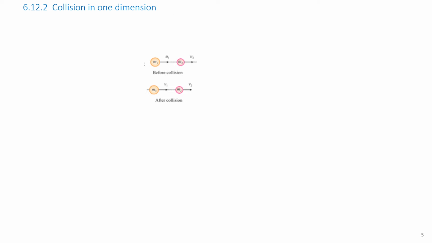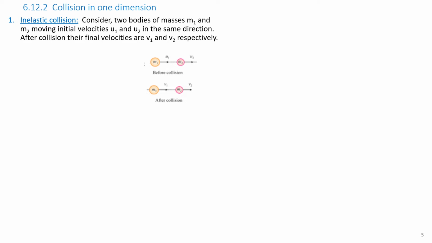In the previous slides, we have discussed collision and explained the phenomenon of elastic and inelastic collisions. We will continue our discussion of collision in one dimension in this section. First, we will take up inelastic collision. Consider two bodies M1 and M2 moving with initial velocities U1 and U2 as shown in the figure above, that is, before collision. Both are moving in the same direction. After the collision, their velocities are V1 and V2 as shown in the second figure, that is, after collision.